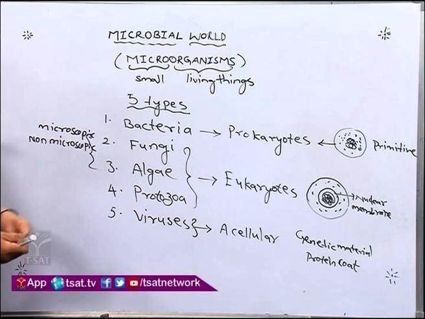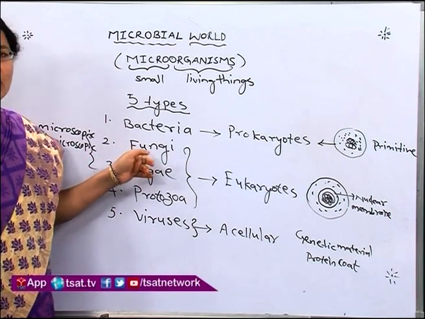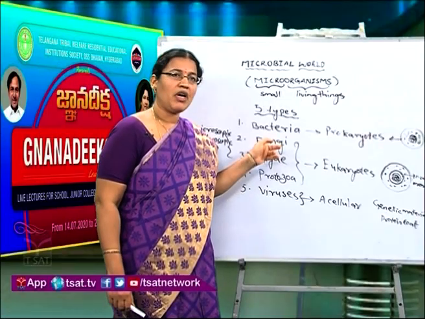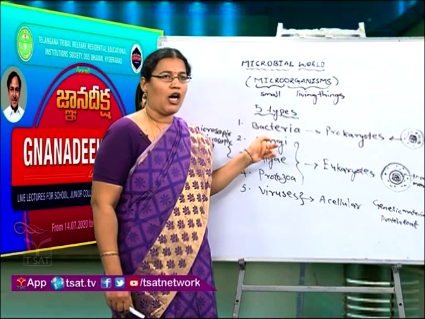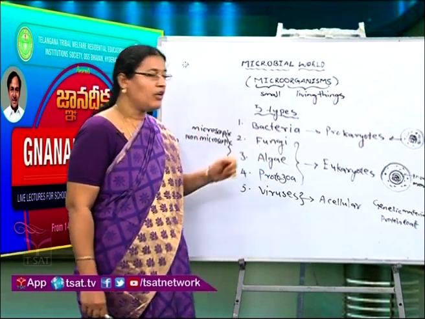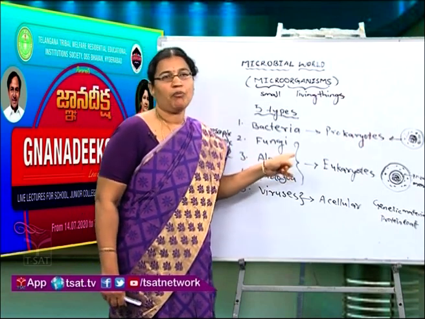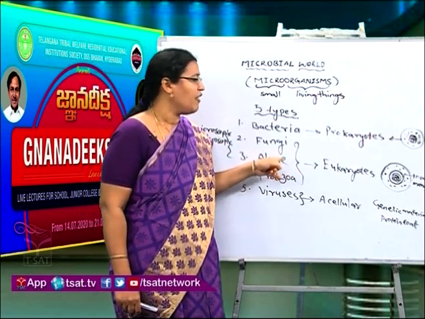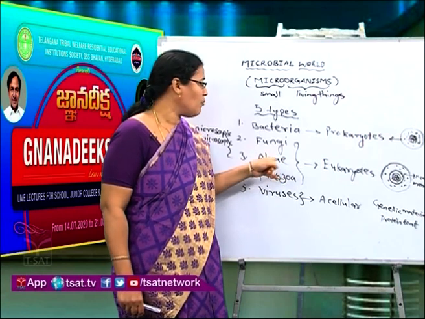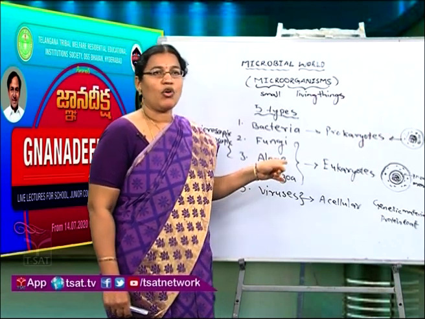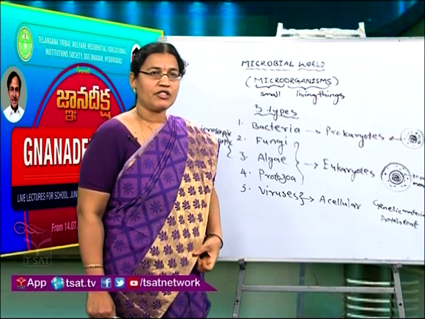And next, fungi. In this fungi group also, some of them are helpful to us and some of them are harmful to us. And come to algae. These are called small plants. Small plants which we cannot see with our eyes are called microscopic algae. In this, macroscopic ones are also there.